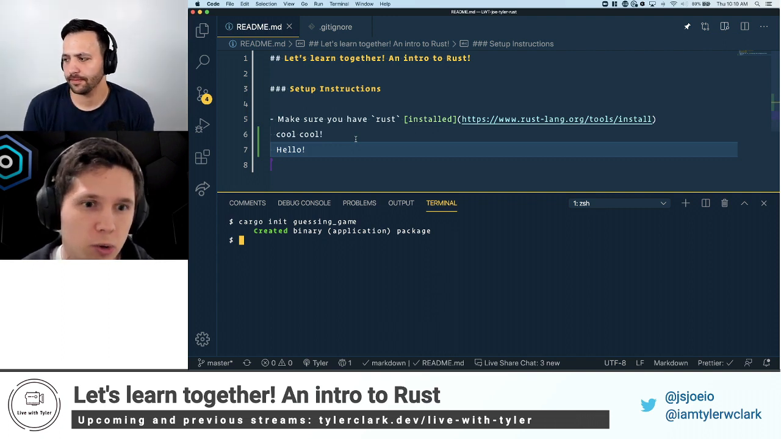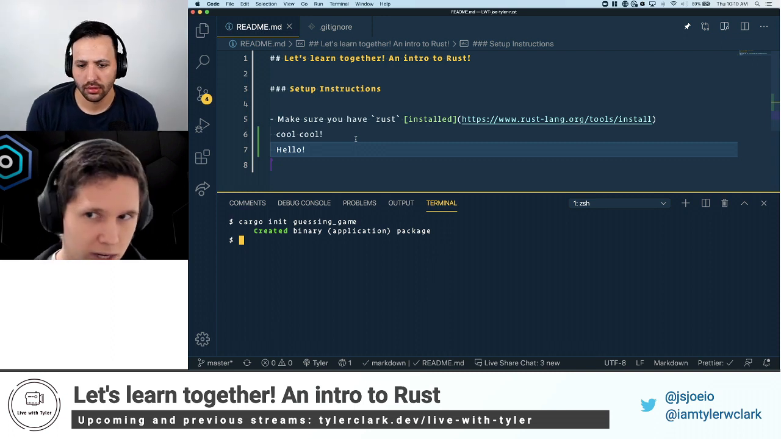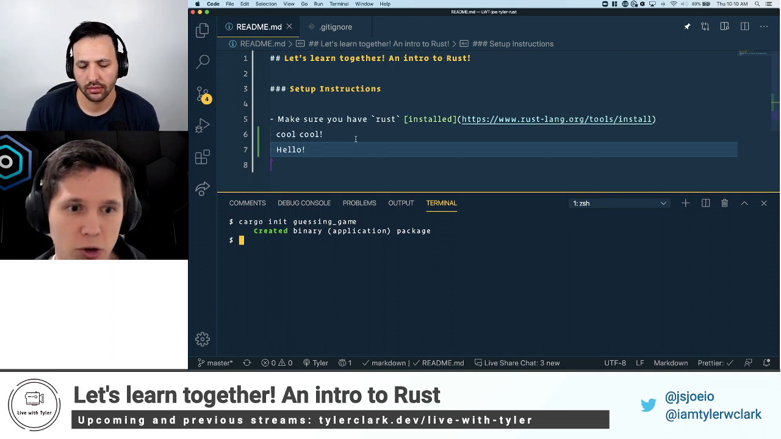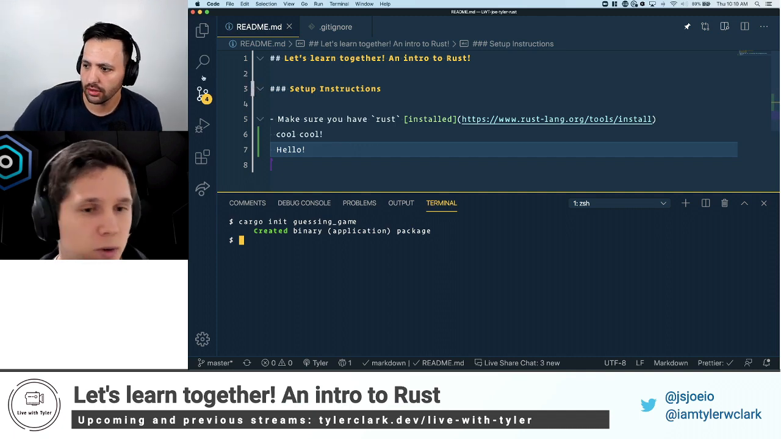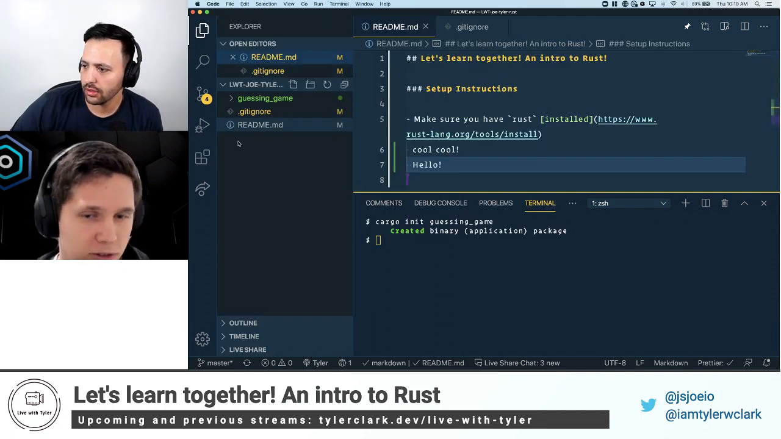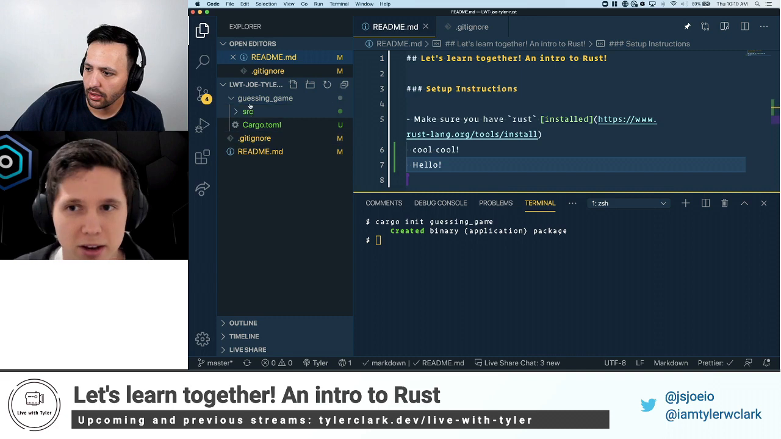Cool. So there's cargo new and cargo init. Cargo init will run it in the current directory, and then cargo new would create a new directory for you. Kind of like when you do create React app, for example, it puts it in a new directory, things like that.